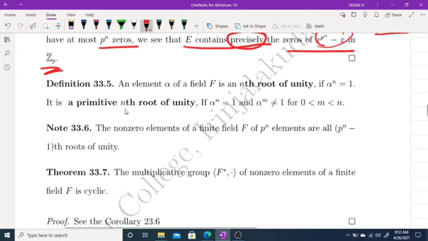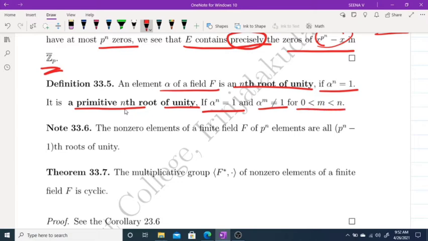Now moving to the next definition. An element alpha of a field F is an nth root of unity if alpha raised to n is equal to 1. And it is a primitive nth root of unity if alpha raised to n equals 1 and alpha raised to m is not equal to 1 for 0 less than m less than n.